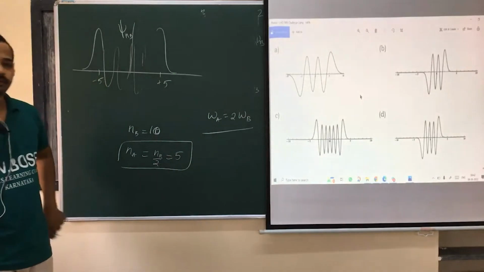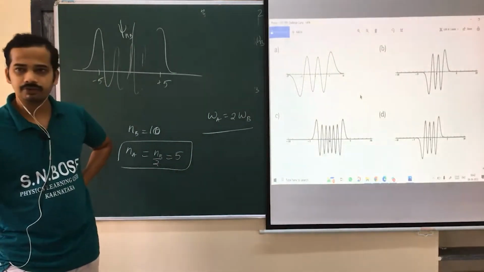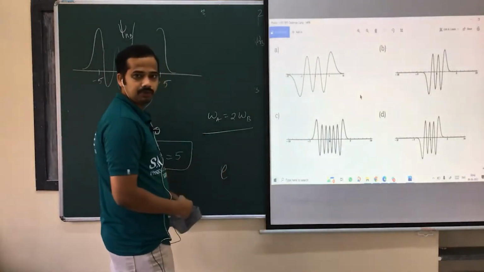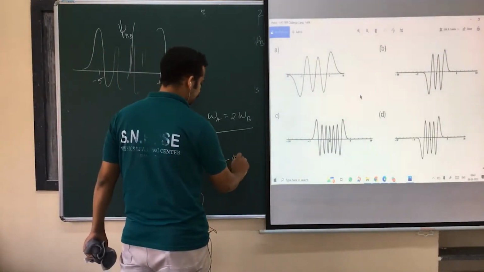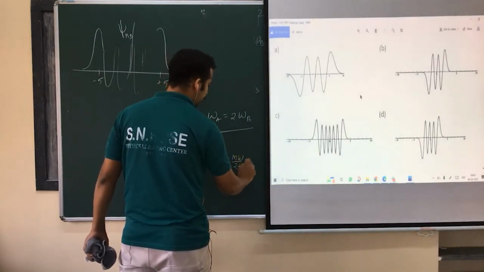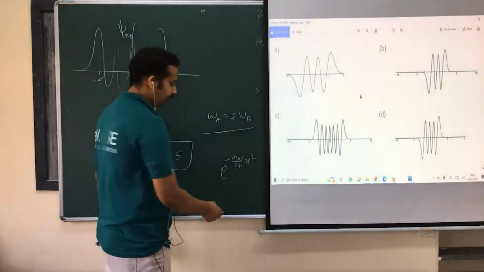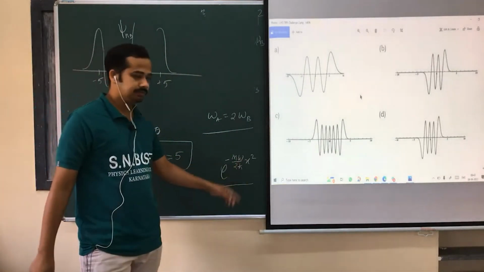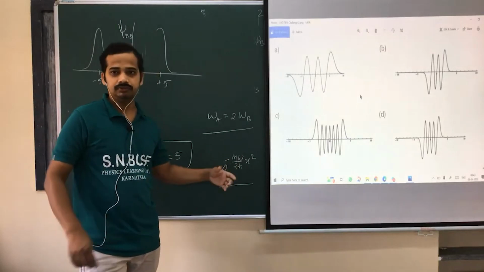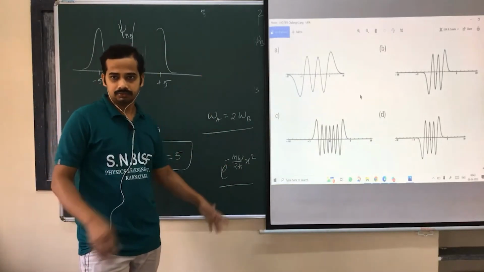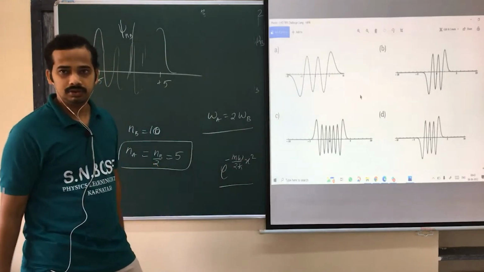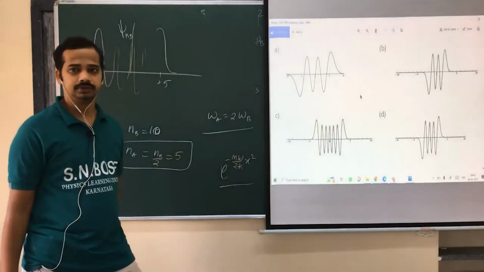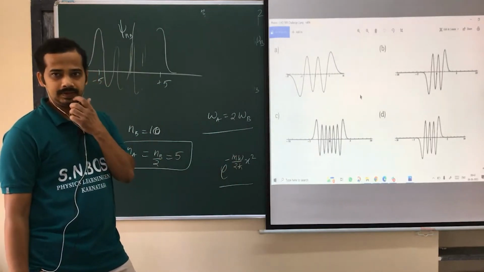Frequency of A is more than frequency of B. So you have a Gaussian function with the Hermite polynomial. Do you remember that the Gaussian function is e to the power minus m omega by 2 h bar into x square? All states contain this; it is a common factor. So here comes the omega. If omega is more, this Gaussian will make the curve die out quickly, if this coefficient is more, isn't it?